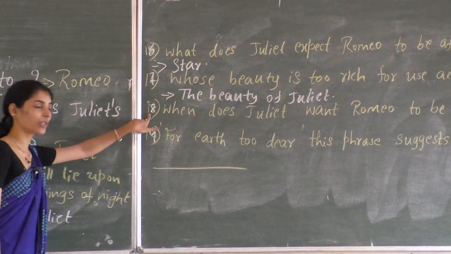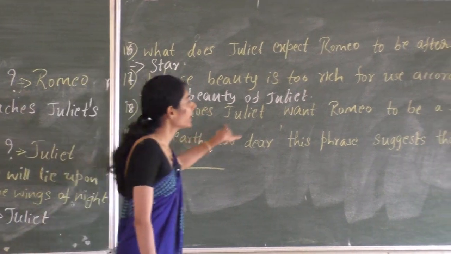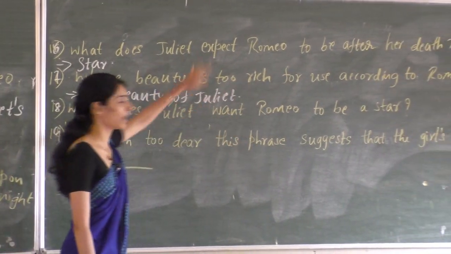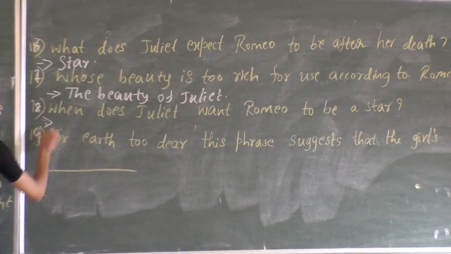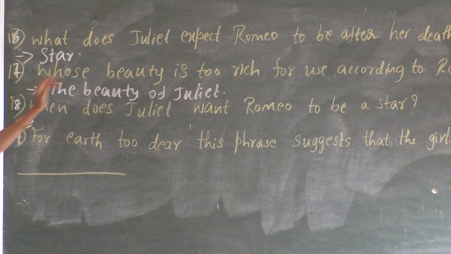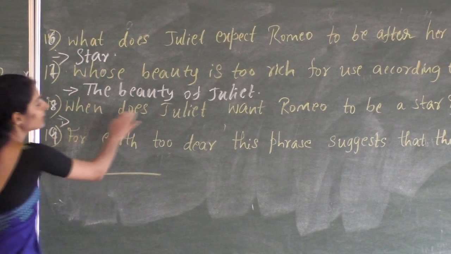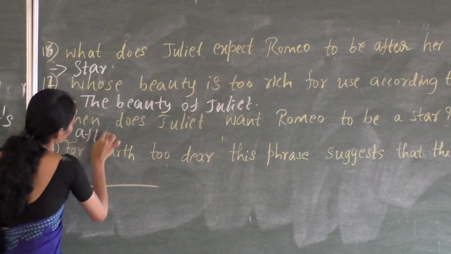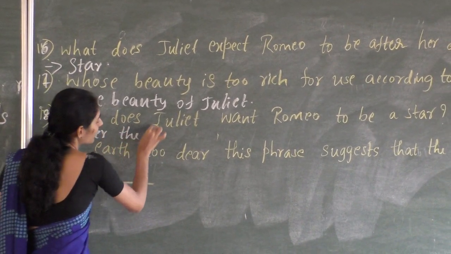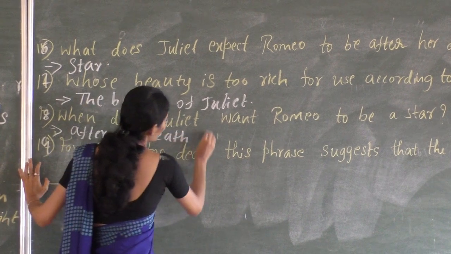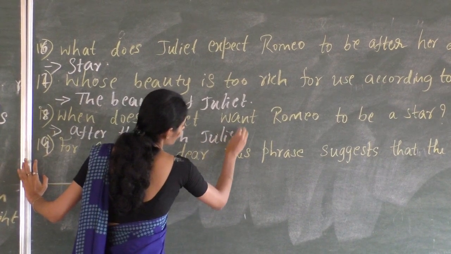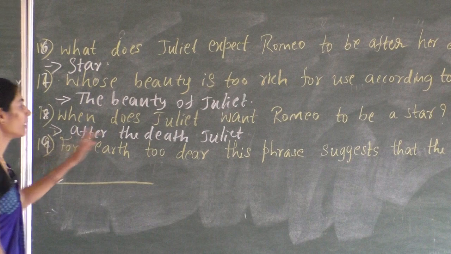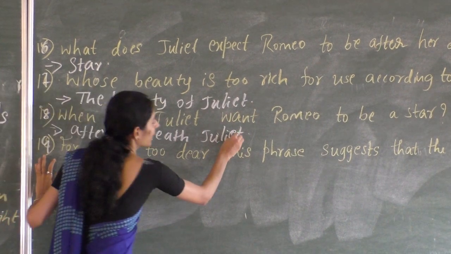So the next, 18th question: when does Juliet want Romeo to be a star? As I said, the question can be asked in a different form. So when does Juliet want Romeo to be a star? After the death of Juliet.